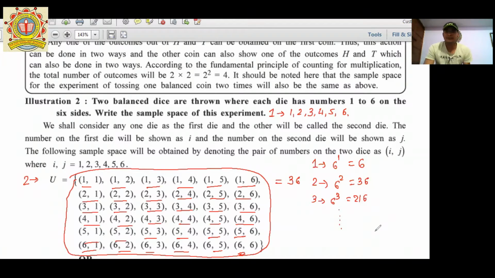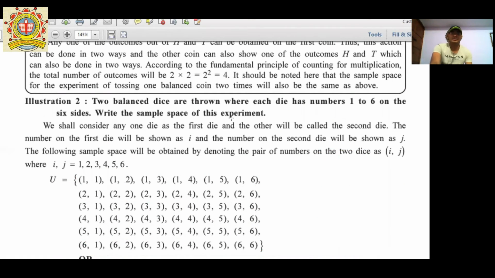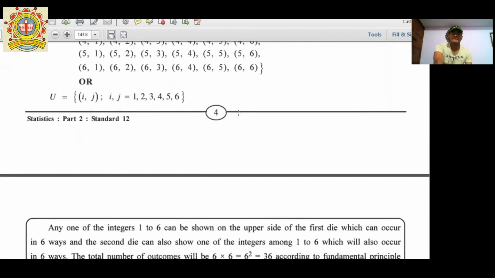So remember very carefully that whether the question is for coins or dice, for overall possible outcomes there is a shortcut method. Got it? It is very simple. That is for throwing of dice.